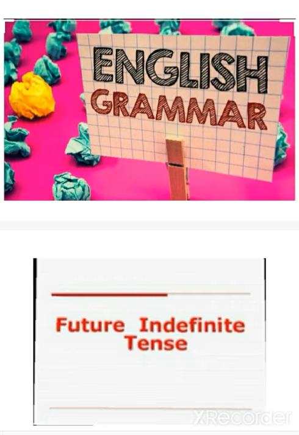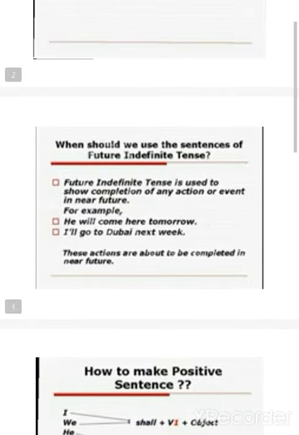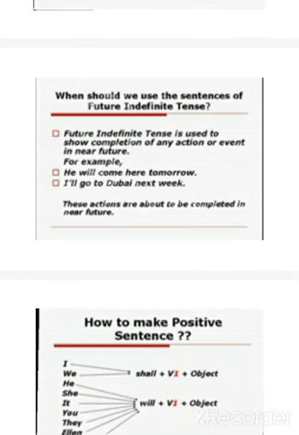So in our previous lecture we talked about present indefinite tense and past indefinite tense. Now it's time to continue the portion of grammar from future indefinite tense. We will see in which conditions we use this tense, how to make positive sentences and negative sentences of future indefinite tense, and at the same time how to make interrogative future indefinite sentences. So let's see in which situations we use this tense.